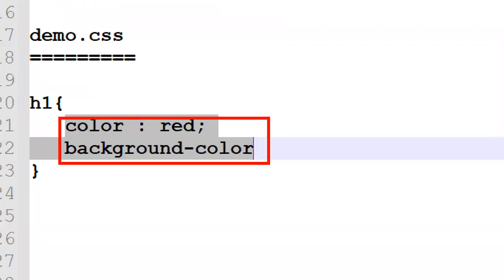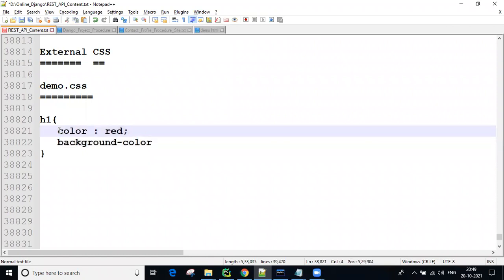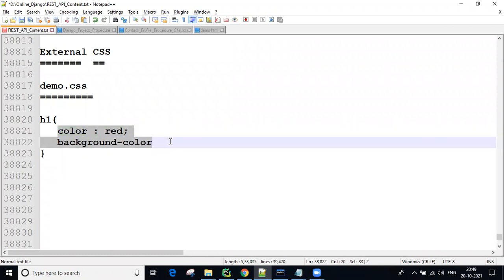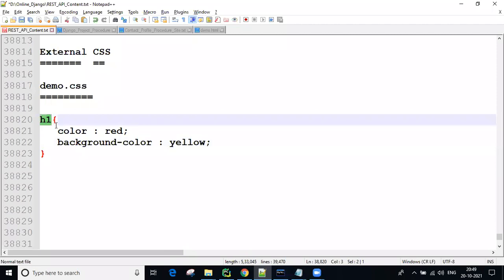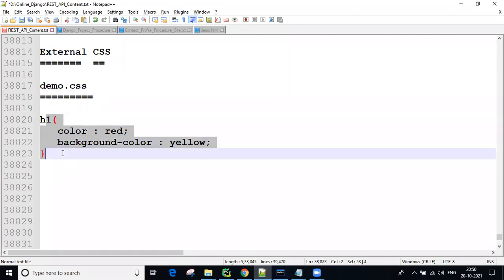Right now focus on the rules; later we can discuss these properties separately. Wherever the h1 tag is there, these two styles will be applied. That is the external CSS we created.